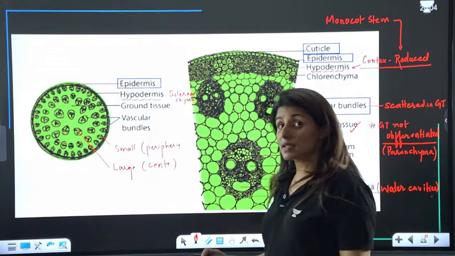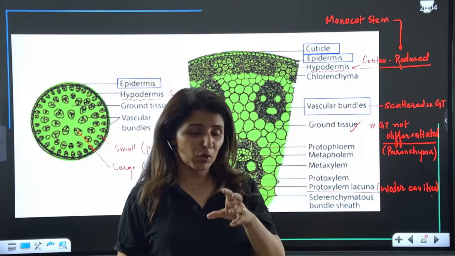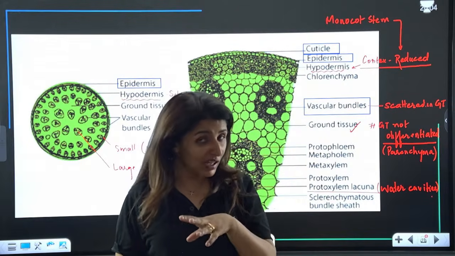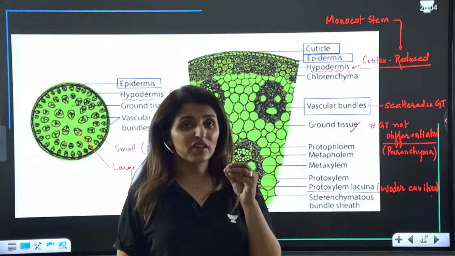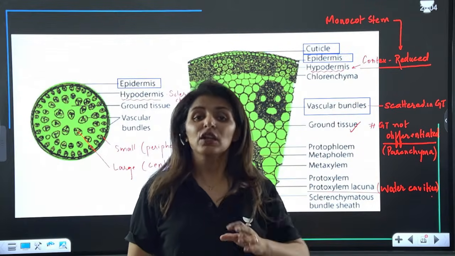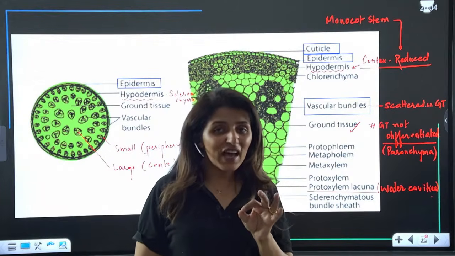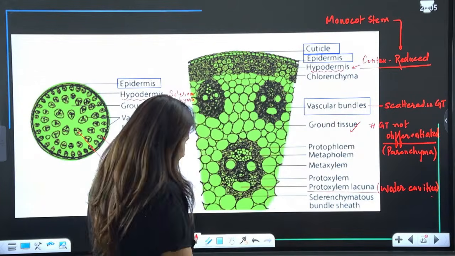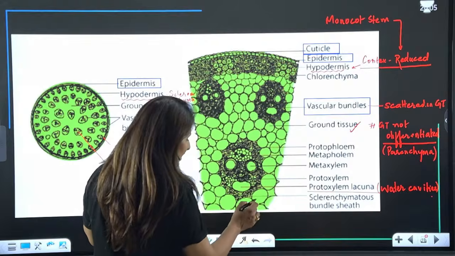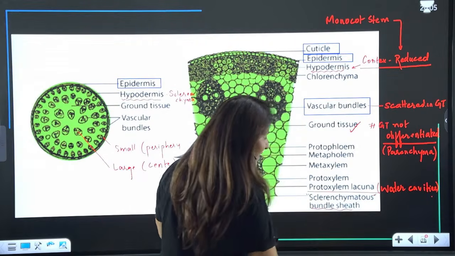And since, guys, this is a monocot and we have read about the process called C4 cycle, we have seen the anatomy also. Most of the monocots have C4 cycle. They are mostly C4 plants, not all of them. So all the C4 plants will have Kranz anatomy. Now see, do you see there are these thick bundle sheath cells, and bundle sheath cells are always sclerenchymatous.